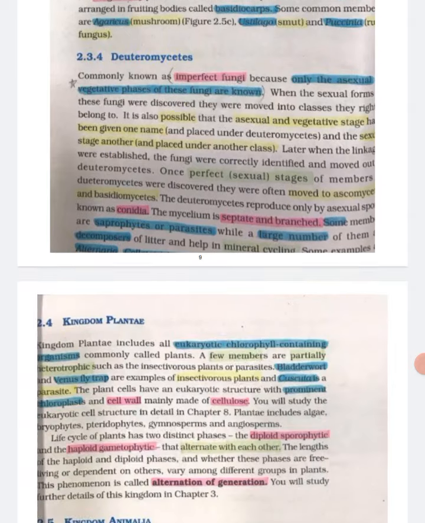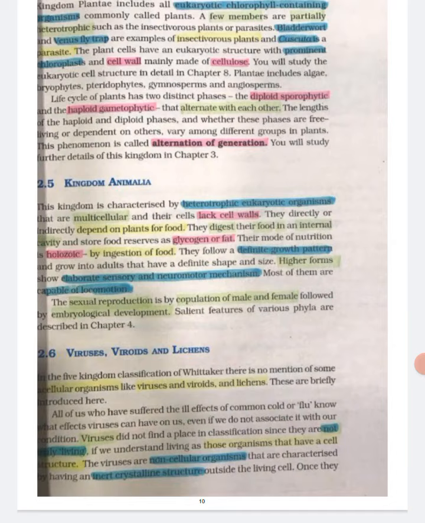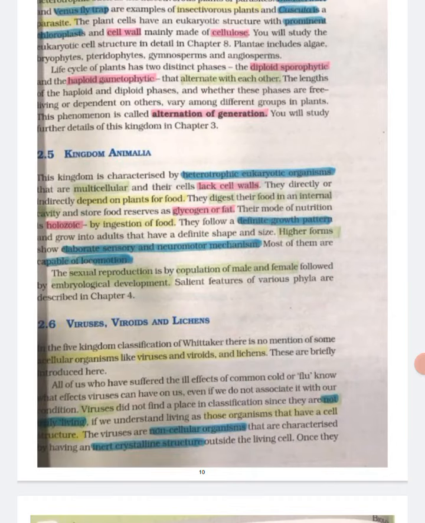2.4 Kingdom Plantae. Kingdom Plantae includes all eukaryotic chlorophyll-containing organisms commonly called plants. A few members are partially heterotrophic, such as the insectivorous plants or parasites. Bladderwort and Venus flytrap are examples of insectivorous plants, and Cuscuta is a parasite. The plant cells have a eukaryotic structure with prominent chloroplast and cell wall mainly made of cellulose. You will study the eukaryotic cell structure in detail in chapter 8.